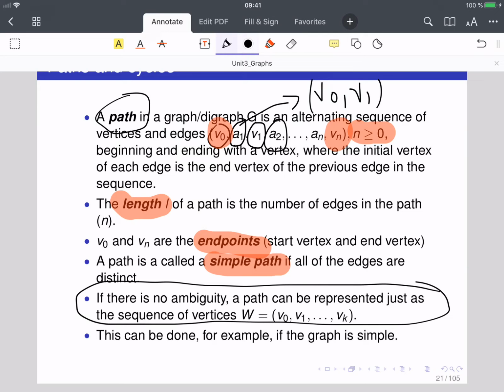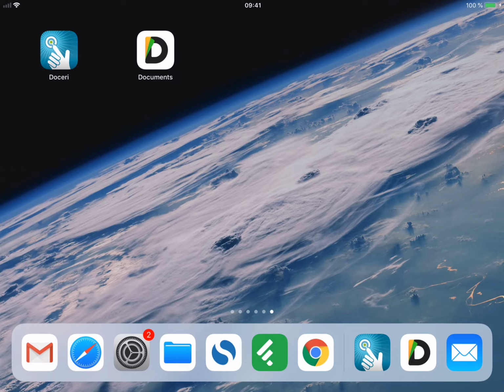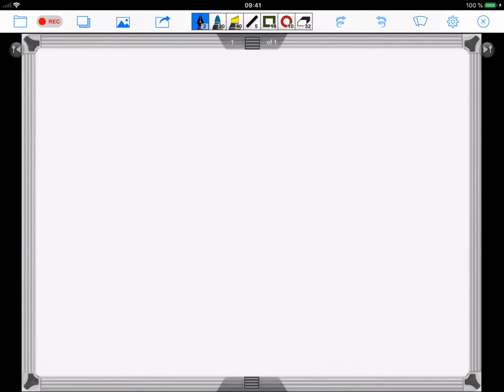Notice that we can have paths that are non-simple even if the graph is simple. Okay, let me give you an example. I'm going to go to the whiteboard. Imagine, for instance, that we have a graph like this one here.